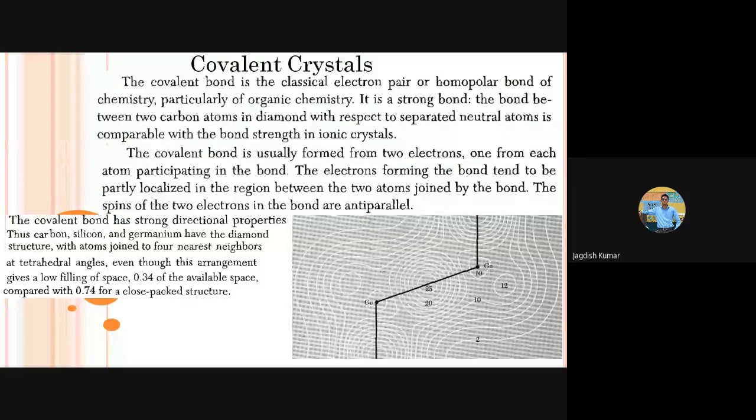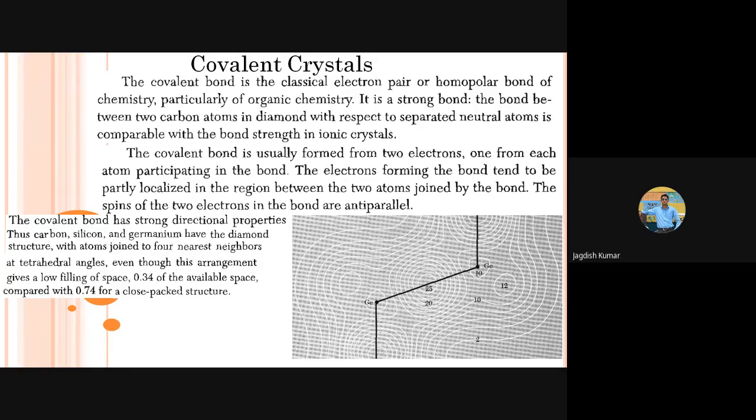But in case we have a diatomic basis or polyatomic basis, now things depend upon how the basis atoms are bonded to each other. So in case of diamond, the basis atoms are restricted to bond to only 4 nearest neighbors, and they have strong directional properties as well. Because of this, a lot of space is left empty in the unit cell. So diamond structure, despite having an FCC lattice, doesn't have that high packing fraction.